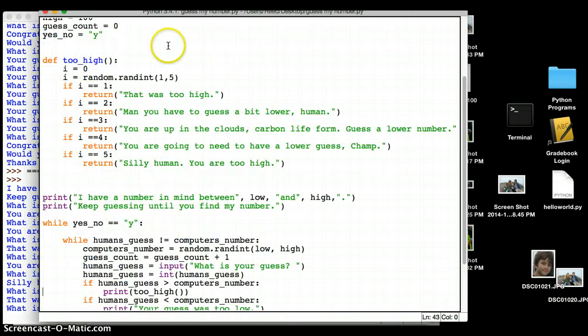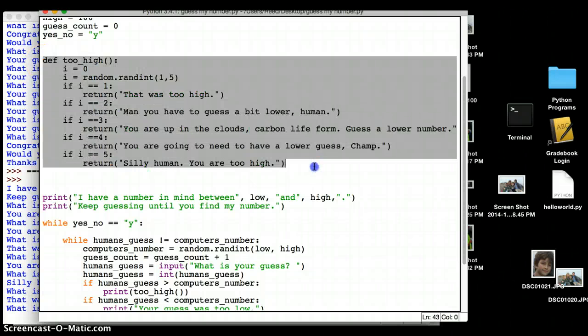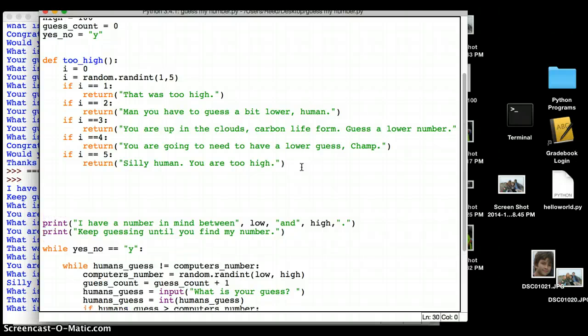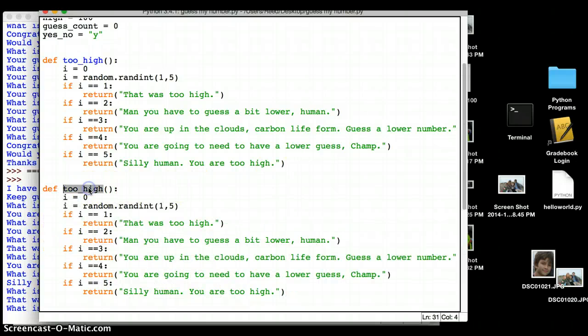So now I'm going to do the same thing for too low. I'm going to define another function, and I'm going to call it too low. So I'm going to copy this whole function, and this function is going to be called too low.